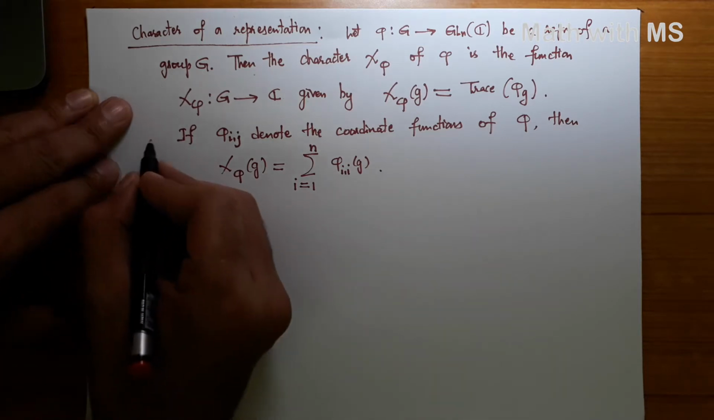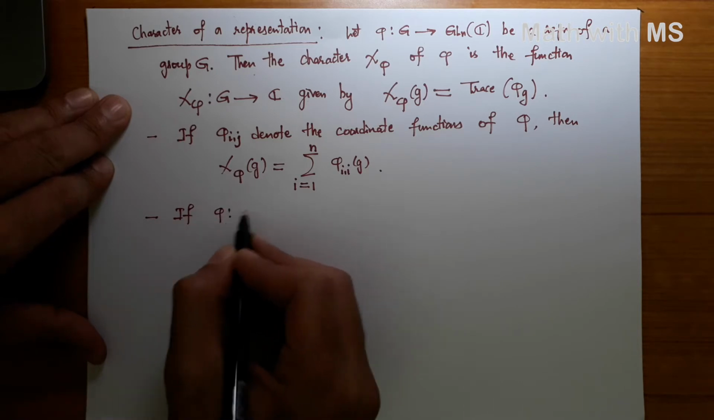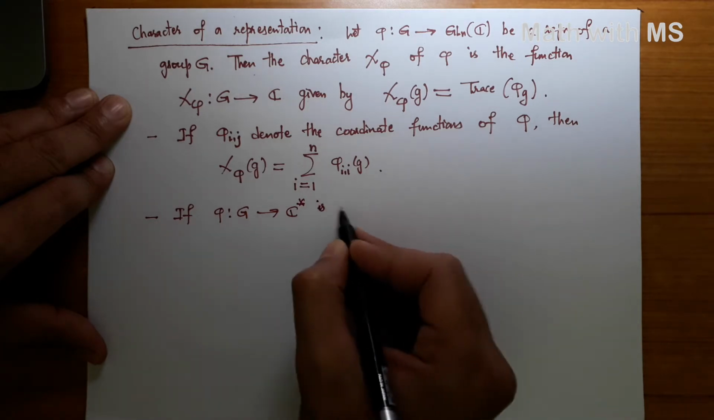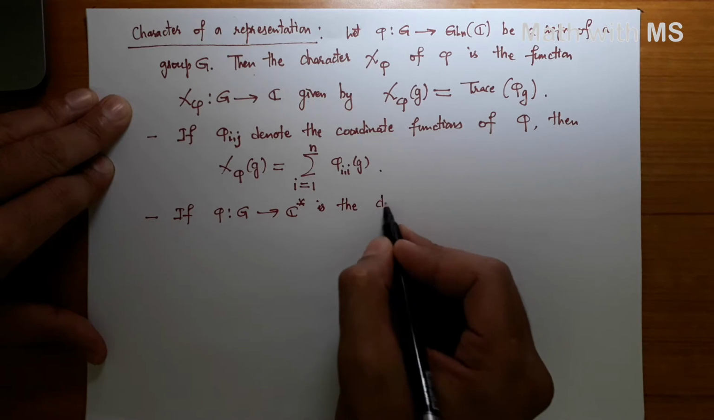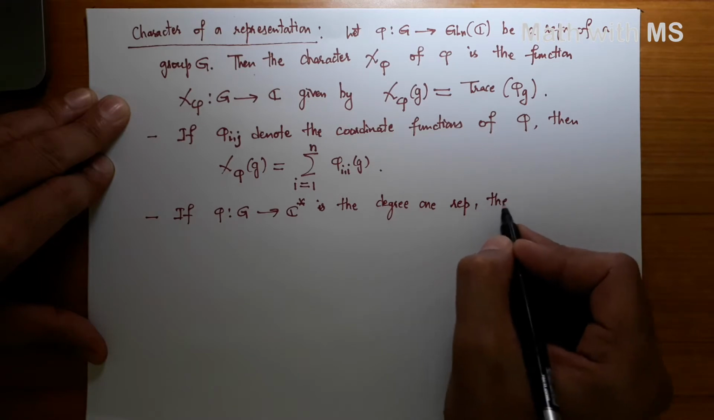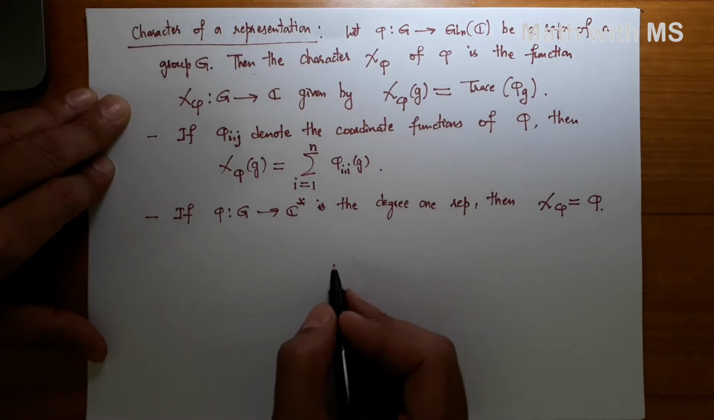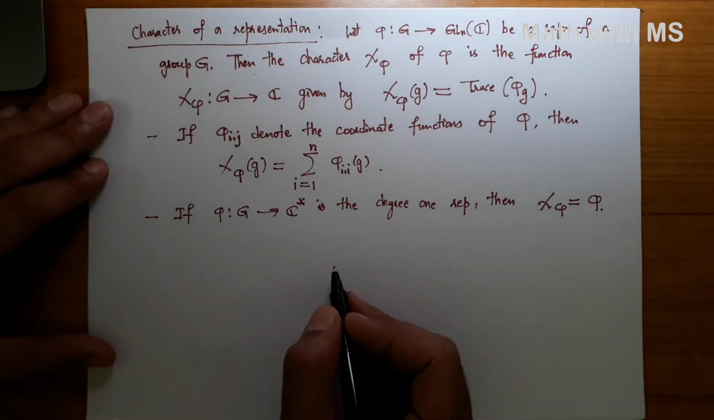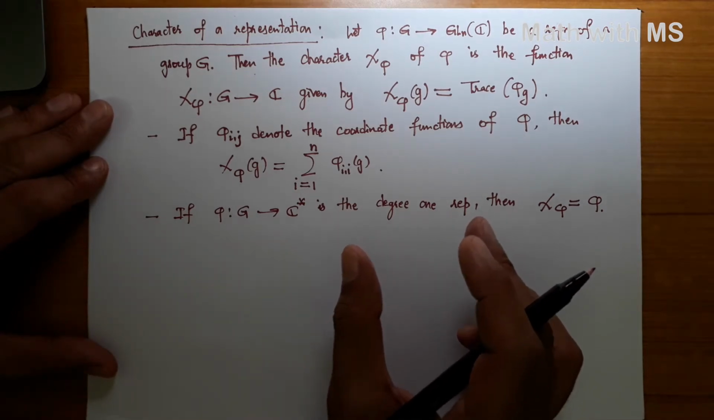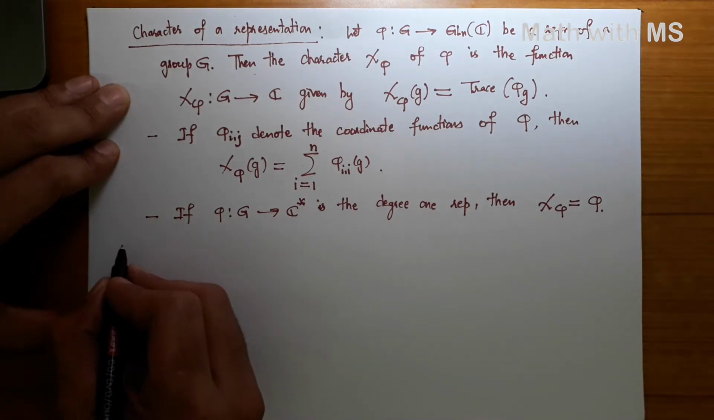All right, and some observations here. If phi from G to C star, that is GL_1(C), is a degree 1 representation, then we simply have chi phi is the same as phi, right? Because it is a 1 by 1 matrix. What we are going to observe in this class is that the characters encode all the information about the representation. Let's begin with some basic observations.